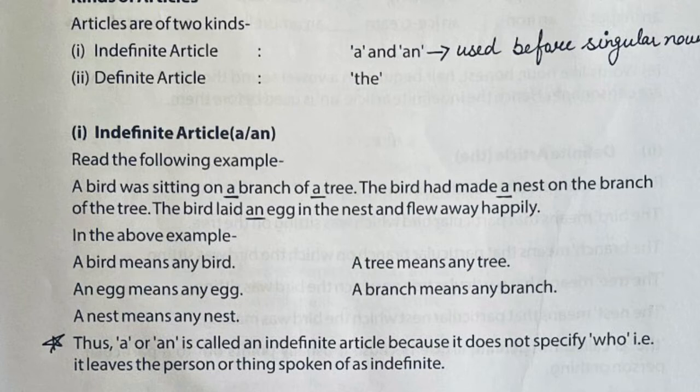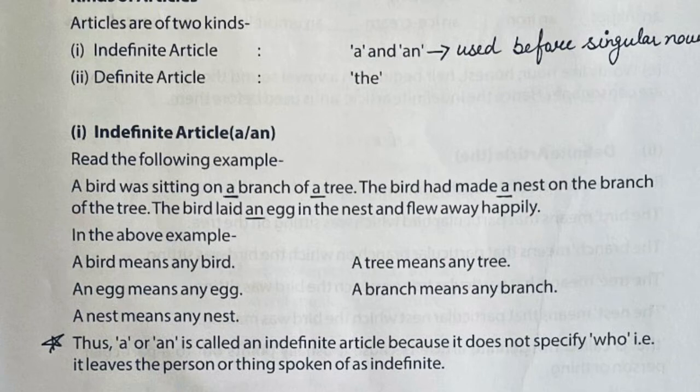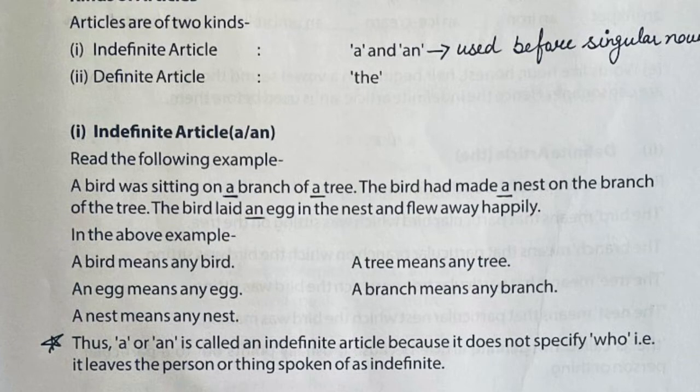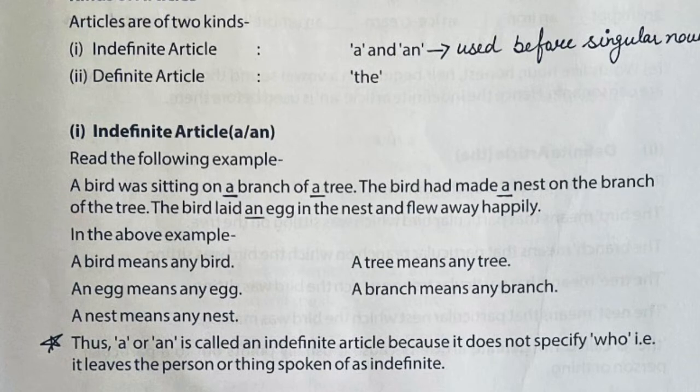That's why a bird, a branch, a tree, a nest, an egg: we are not sure which particular bird or which particular egg or tree we are talking about here. Thus a or an is called an indefinite article because it doesn't specify, it doesn't tell particularly who.